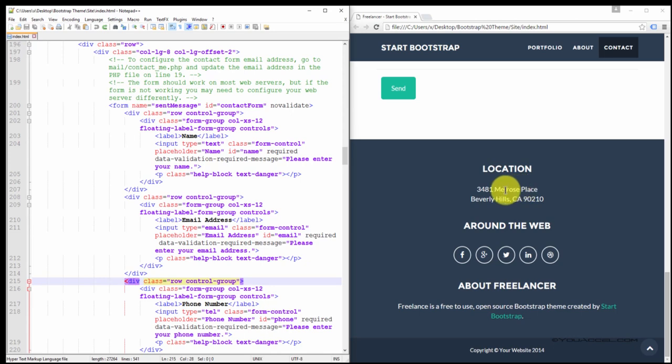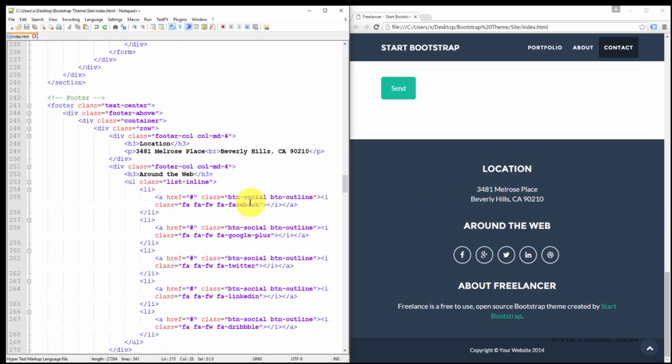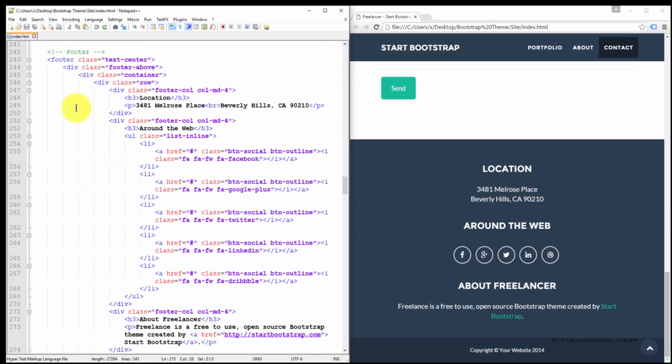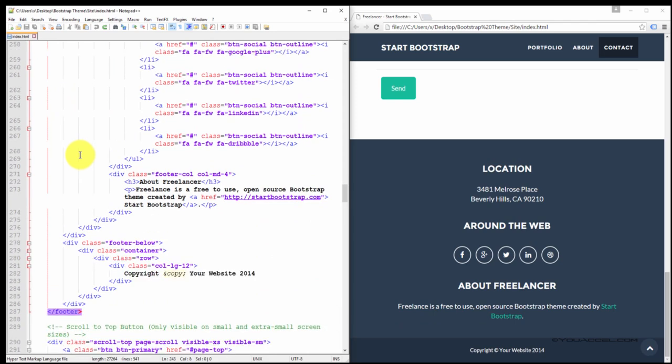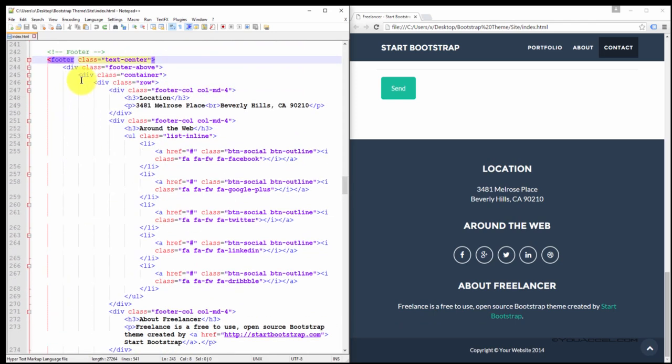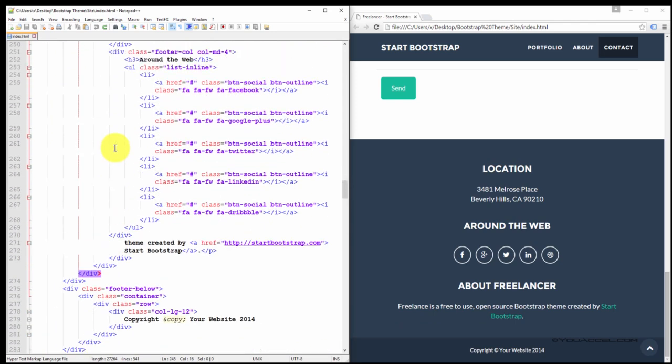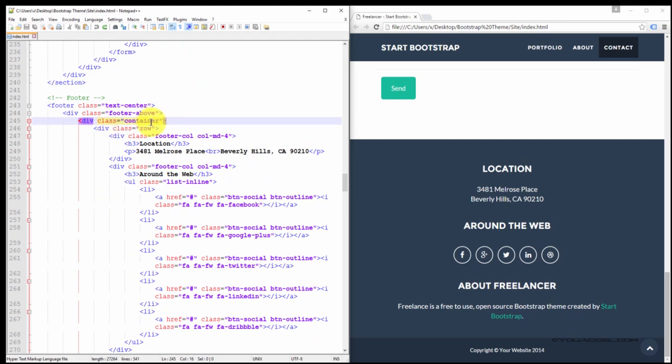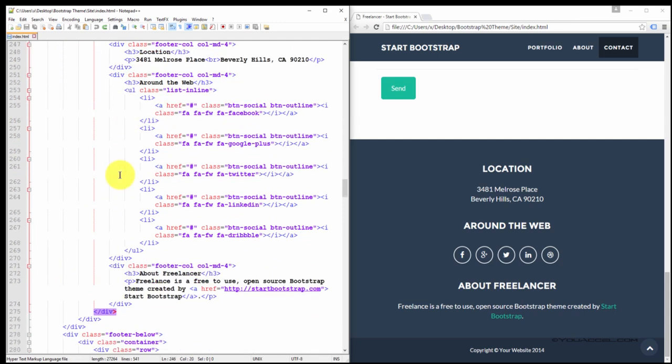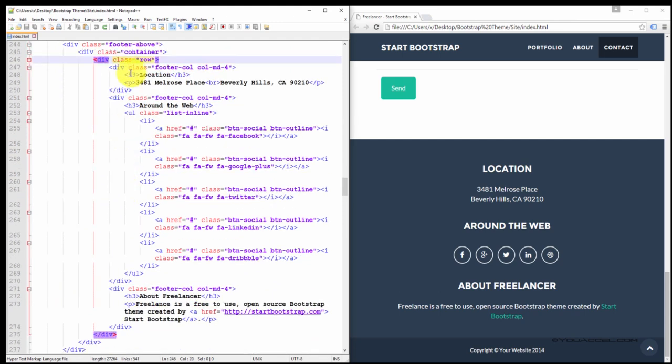Underneath the Contact section, we have the footer. The footer is actually one of the last components of the page, and it's contained within an open and close footer tag. All the elements of the footer are contained within a separate container and also within a separate row. Inside this row, we have 3 columns.